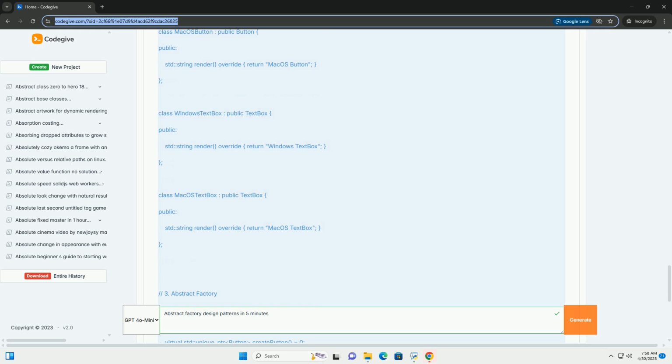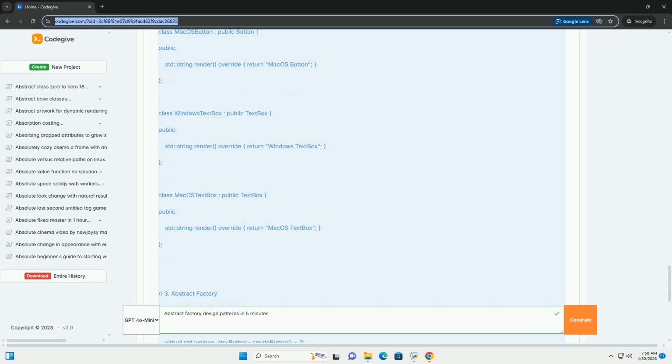Key benefits, reiterated. Loose coupling: the client is decoupled from concrete product classes. Interchangeability: you can easily switch between families of products by changing the factory used. Consistency: guarantees that the products used together belong to the same family. Limitations: adding a new product type, for example a combo box, often requires modifying all the factories, which can be